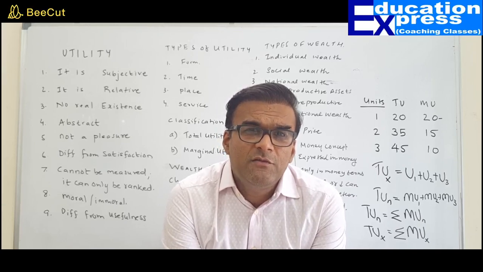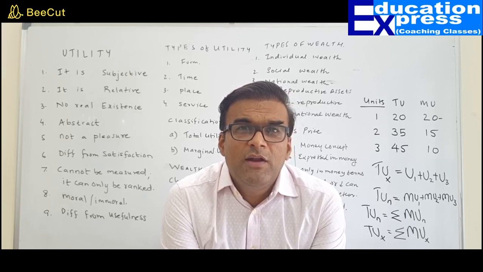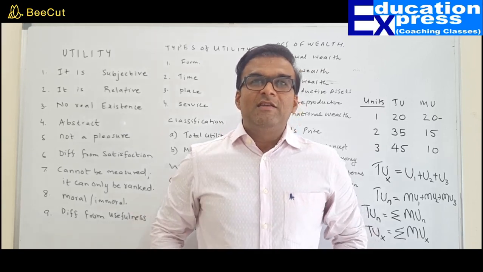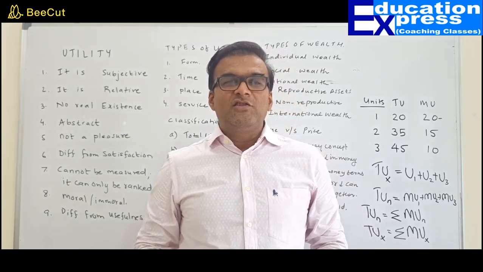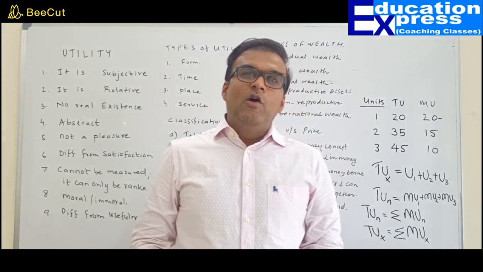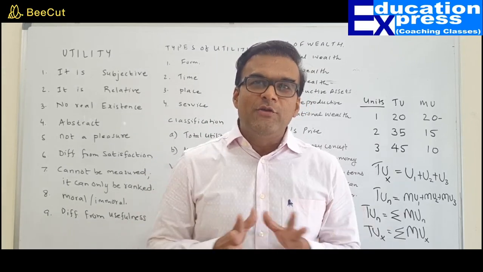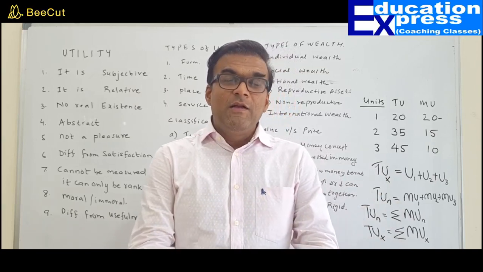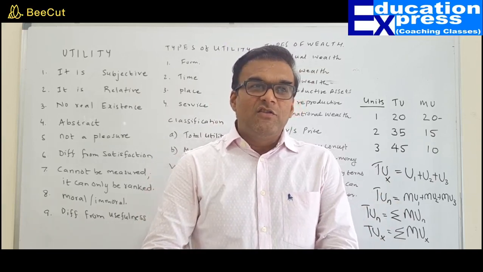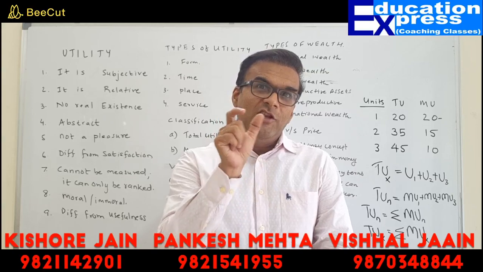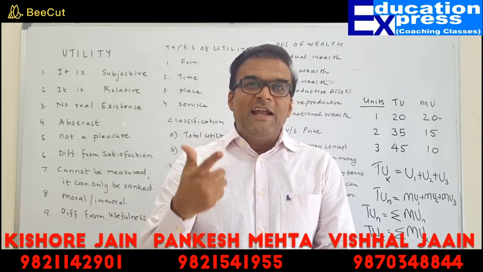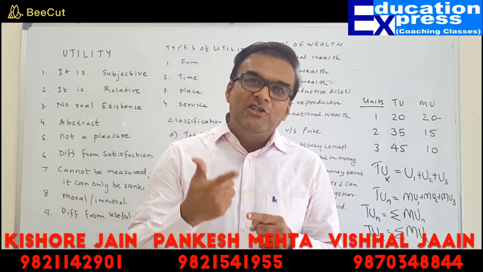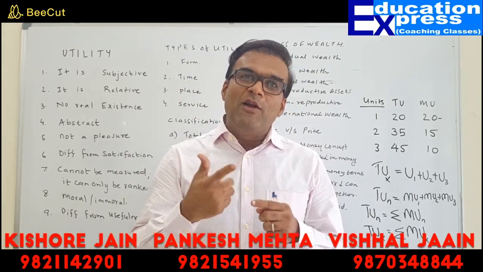Any differentiation must start with the definition. What is the definition of total utility? Total utility is defined as the total satisfaction which a person gets from the consumption of all the units. Absolutely right. And marginal utility is defined as the additional satisfaction. Remember my dear friends, the word additional has to be there. The additional satisfaction which a person gets from the consumption of an additional unit or one more unit.